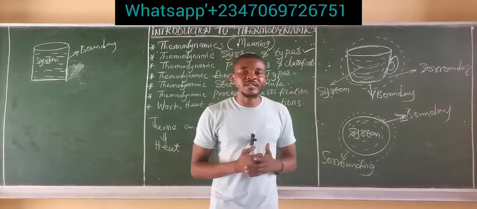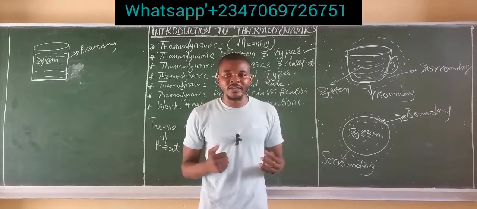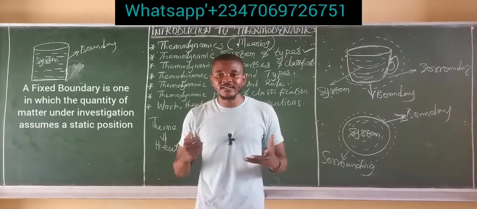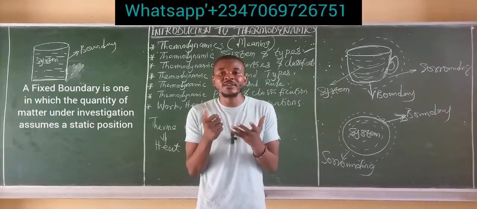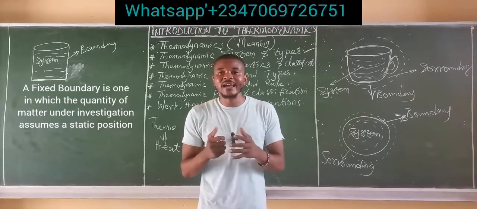The third type of boundary is what we call the fixed boundary. Just like the name implies, fixed. It means the quantity of matter under investigation is fixed in a particular position inside this boundary.